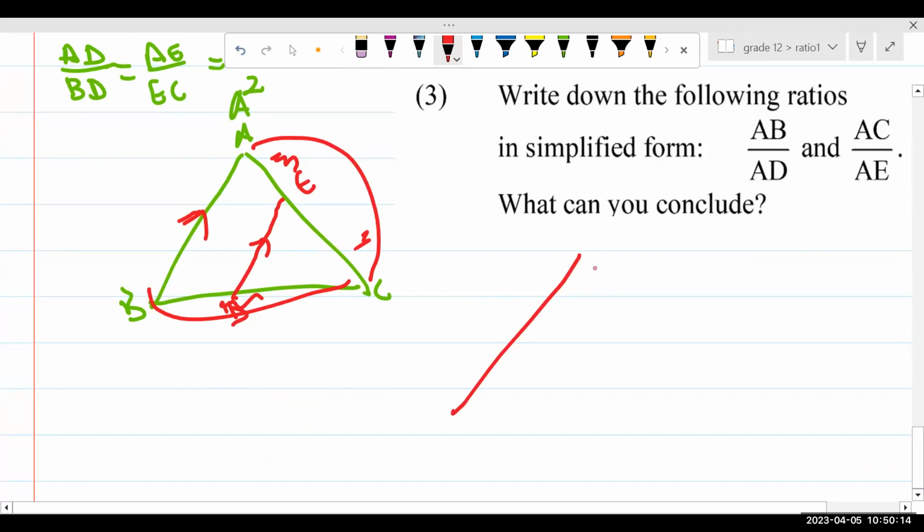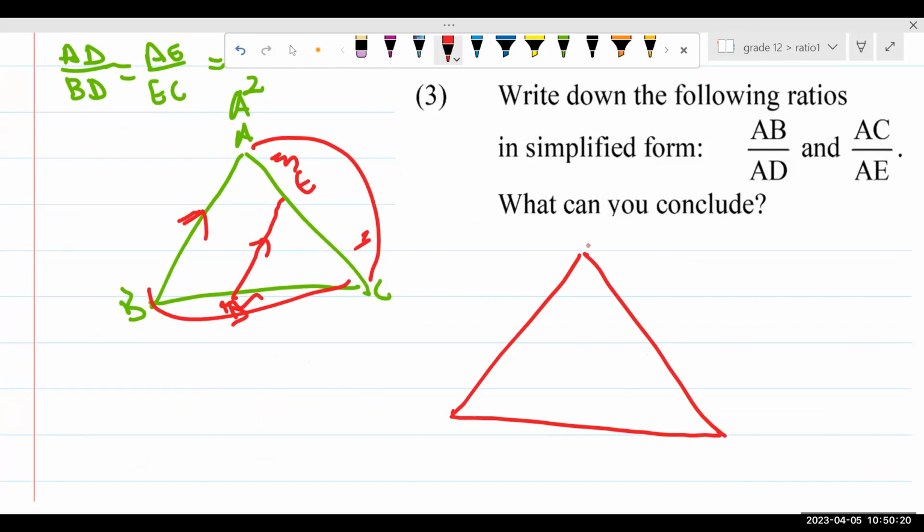So if I give you the following, again, we have a triangle. And then we have A, we have B, and then we have C. And then here we're going to have D, and then here we're going to have E. Now I've drawn line DE. Let's put it in green so that you'll see it's a line drawn. Now this line that I'm drawing here, I'm drawing it such that it divides the two sides into proportion. So it divides this as 2 is to 3, and then it divides this as 4 is to 6. Now, if this line can divide these two sides into the same proportion, we can make a conclusion.